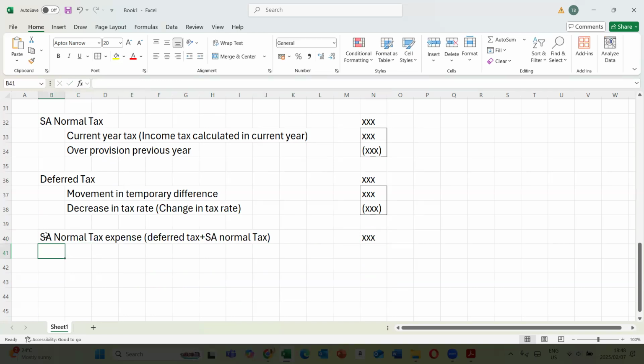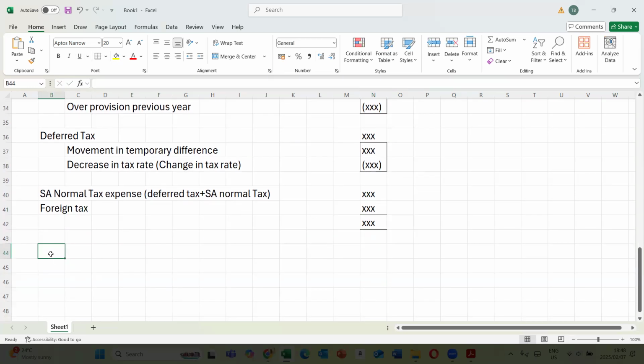Then after that, you have your foreign tax, if there's some form of foreign tax. So include your foreign tax here. So then it gives you your total taxation there. So that is how we go about it when they ask us for the normal income tax expense note.